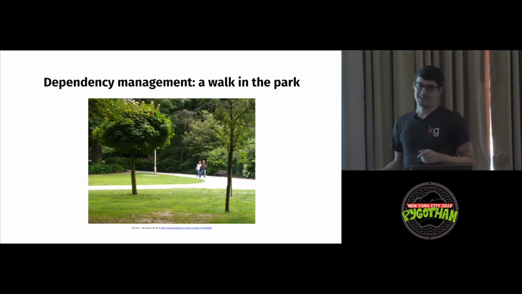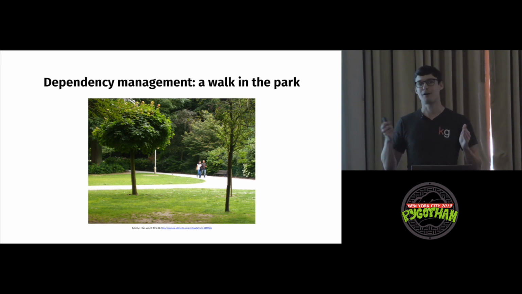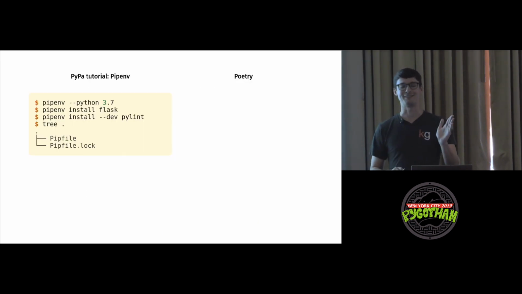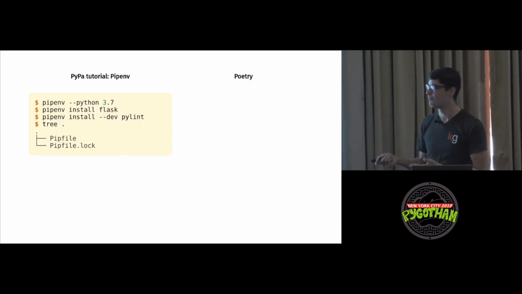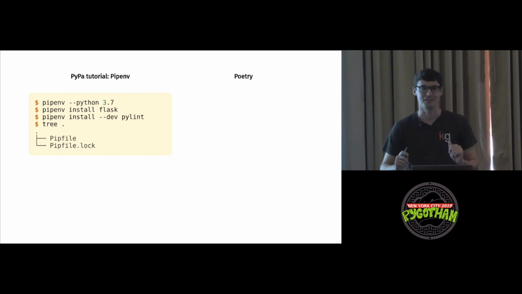So dependency management. I label this a walk in the park because this is a problem that's being solved by a lot of tools. I'm trivializing the problem. It's harder than I'm making it sound. But we've got Pipenv. So here's an example with the PyPA tutorial. In order to manage dependencies with Pipenv, we run this command. We then install our dependency, install a development dependency, and look, we have our dependencies managed. Let's not go into too much detail about how that works.